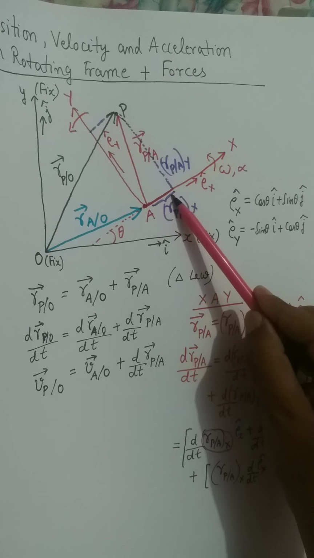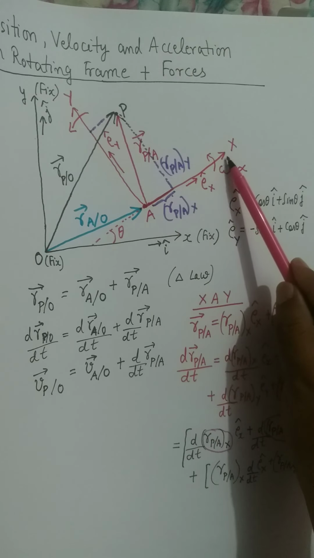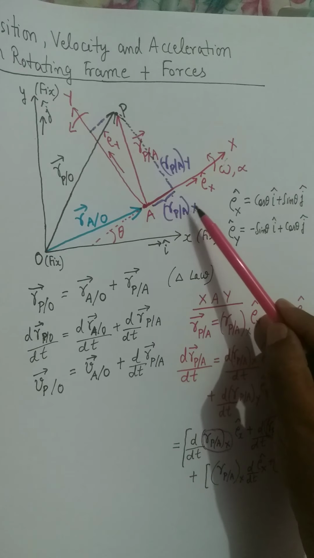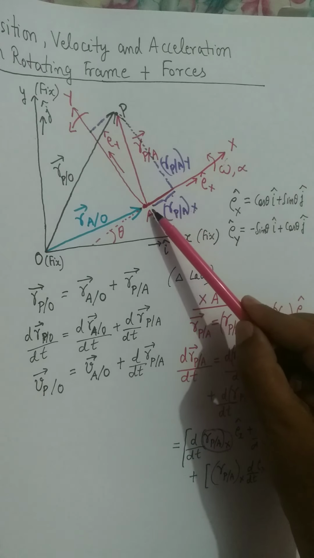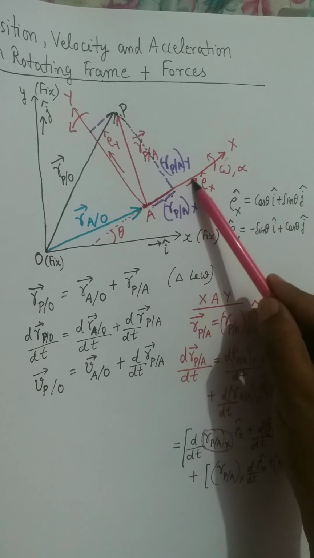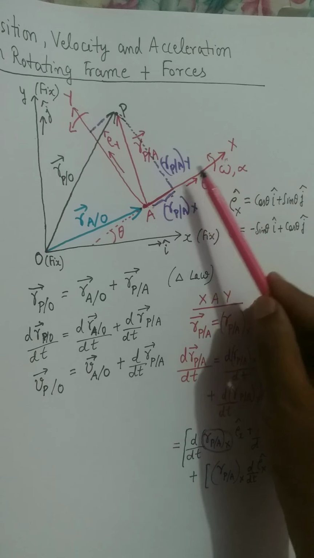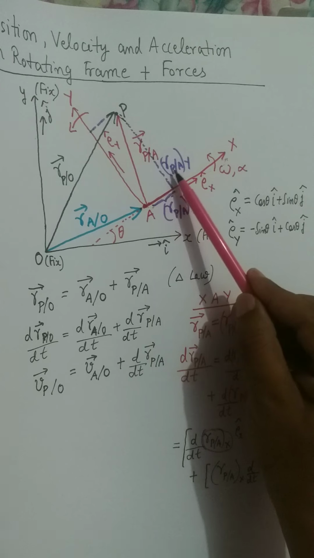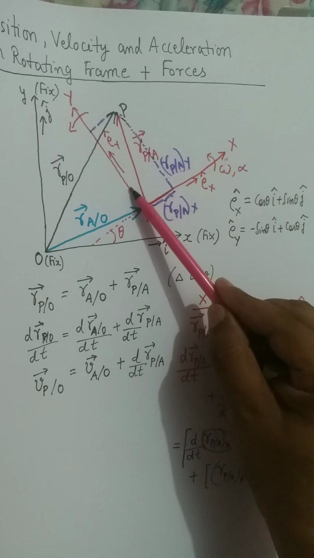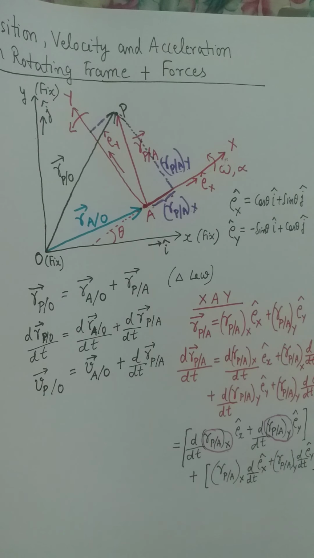These components are considered on this axis. So if you differentiate r_P/A x, the derivative of this value will give you the x component of velocity relative to this coordinate system, and similarly the derivative of r_P/A y will give you the y component of velocity relative to this coordinate system, which is the capital Y axis, because these are the components relative to capital X and capital Y.